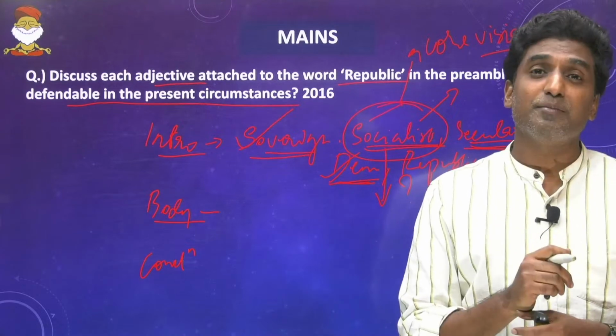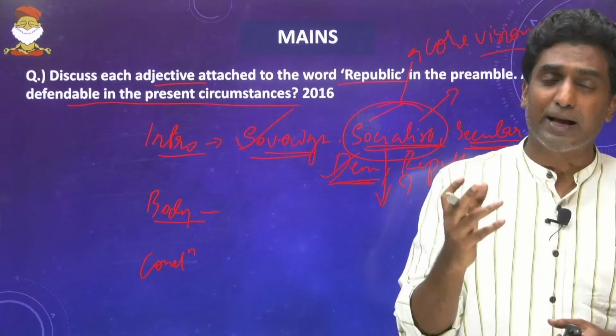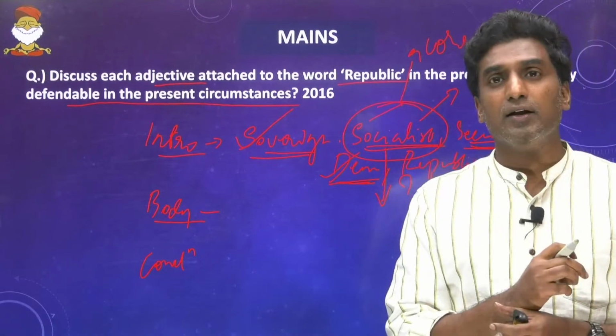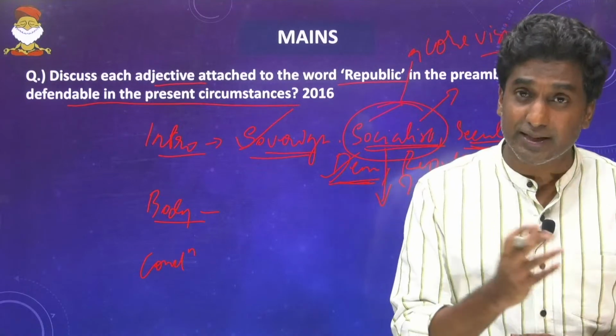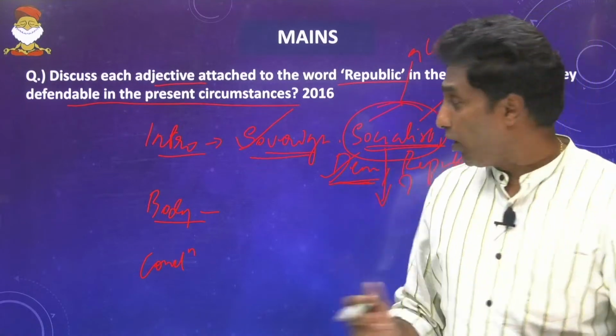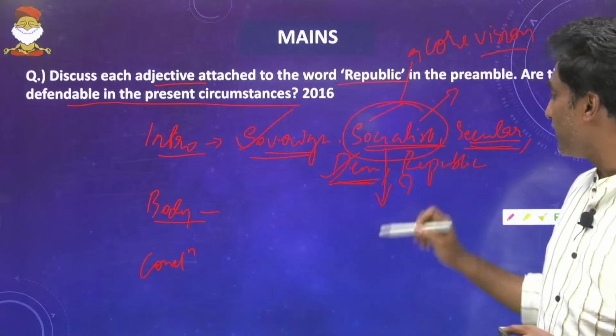And at the same time, there are issues with respect to EVMs being tampered with. There is a lot of news on that, or how people are getting influenced by misinformation, media restrictions, or lack of press freedom. All that can come here when I'm defending or questioning the word democracy.